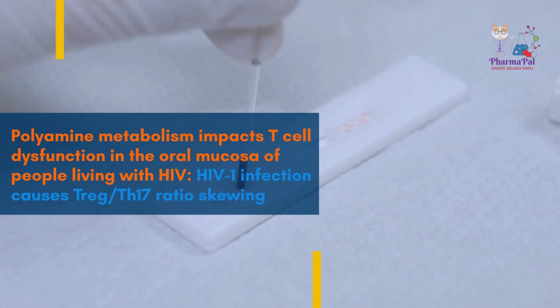This study provides valuable insights into the intricate interplay between HIV infection, polyamine metabolism, and T-cell dysfunction in the oral mucosa. It opens up new avenues for further research and potential therapeutic interventions to restore TrEG/Th17 balance in people living with HIV. And there you have it, scientists. A closer look at the fascinating connection between HIV-1 infection, polyamine metabolism, and T-cell dysfunction in the oral mucosa.